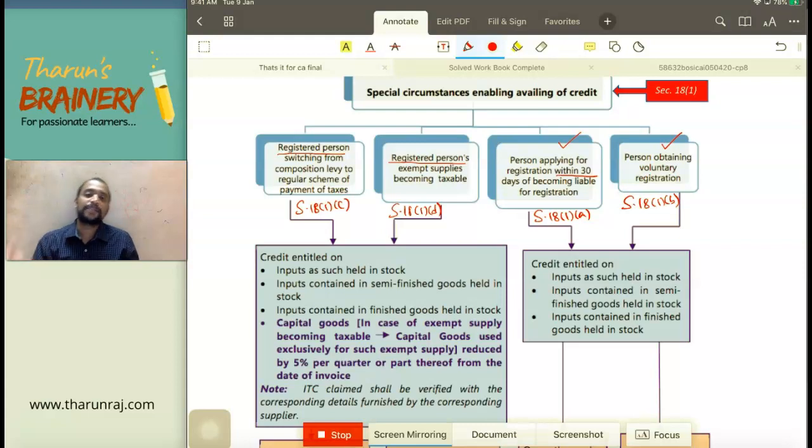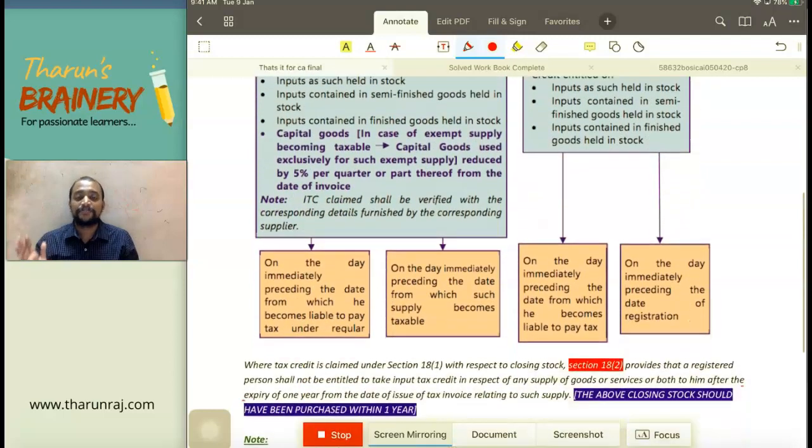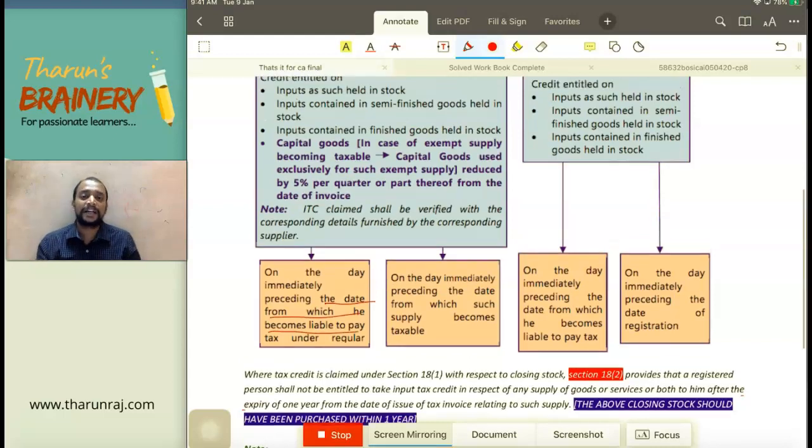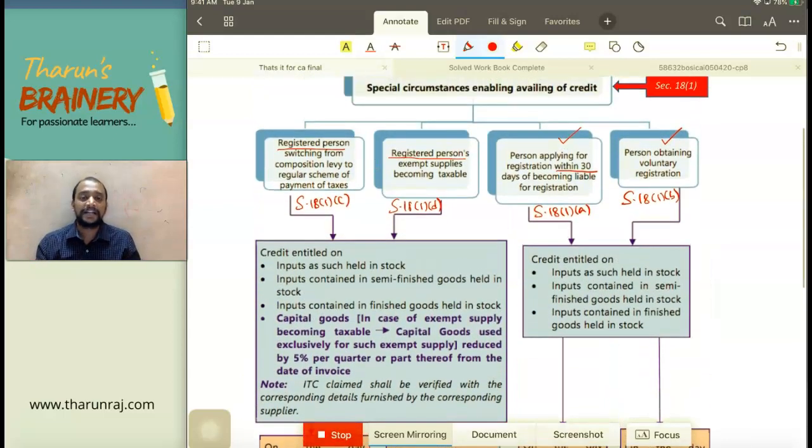And then 18(1)(c), a registered person who is switching from composition levy to regular scheme. So composition scheme to regular scheme. When that person was under composition scheme, he would not have taken ITC, and that will be in the closing stock, which will be used for making outward supplies during the regular scheme. So therefore, before the date of migration, whatever is the closing stock, that should be taken, and on that GST paid can be taken as ITC.